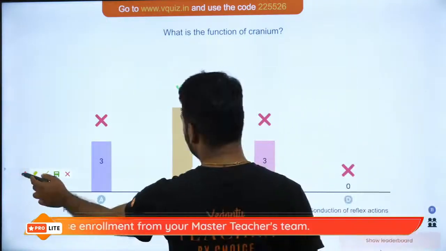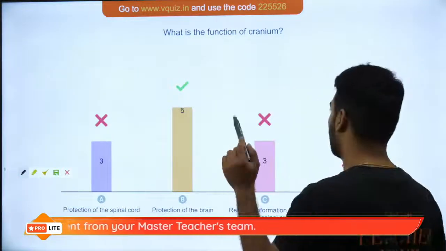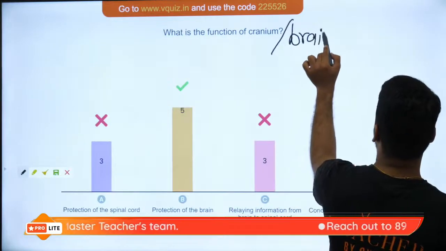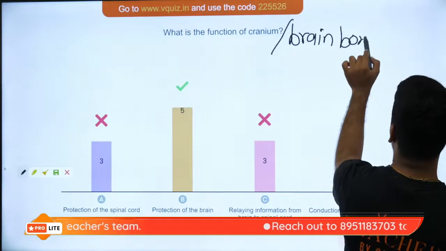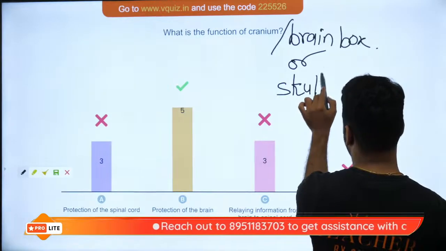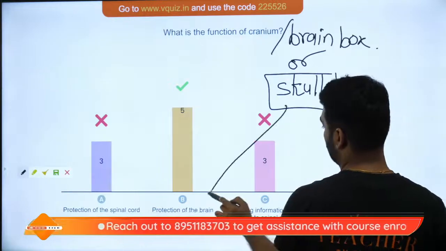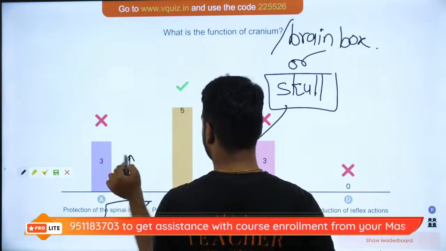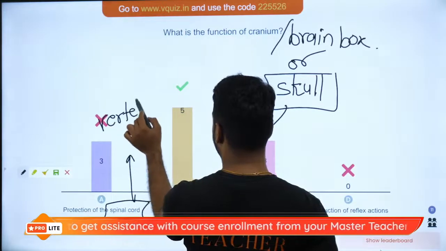Actually, skull is the entire part. But okay, fine. So cranium is your brain box, or in layman language, the skull. So it protects the brain. Spinal cord is protected by the vertebral column.